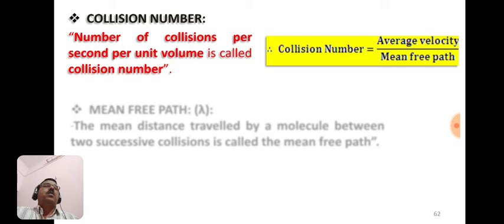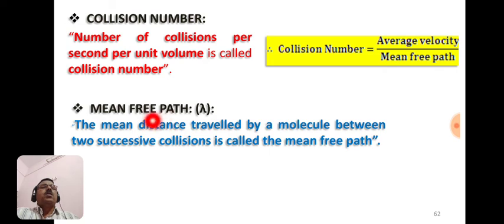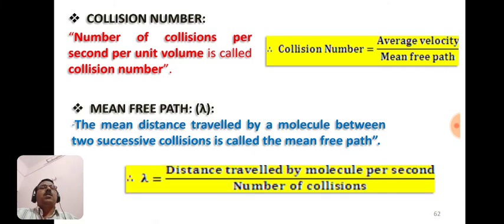So mean free path must be known to us, so we have to define this term. It is denoted by the symbol lambda, and mean free path is nothing but the mean distance traveled by a molecule between two successive collisions. It is calculated using this formula: lambda, or mean free path, is equal to distance traveled by molecule per second divided by number of collisions. So this is the formula used to calculate the mean free path.